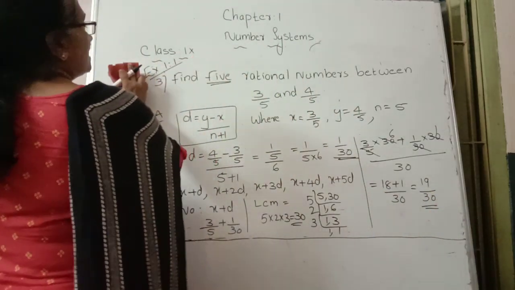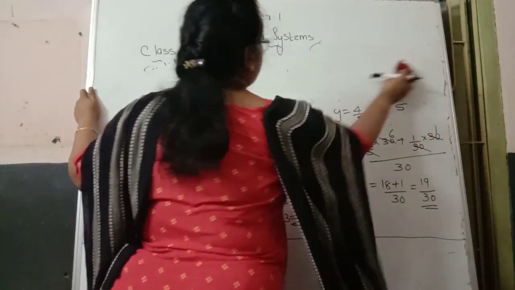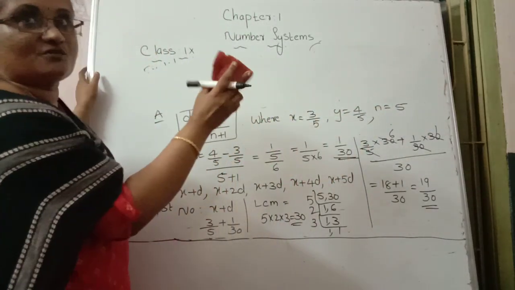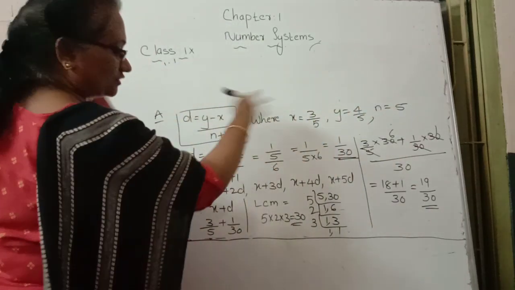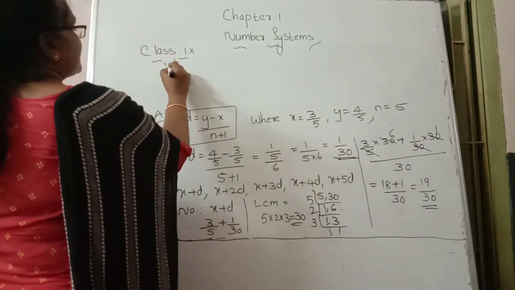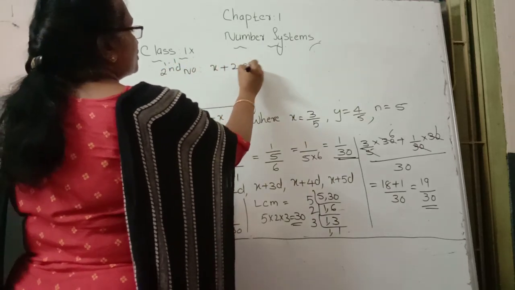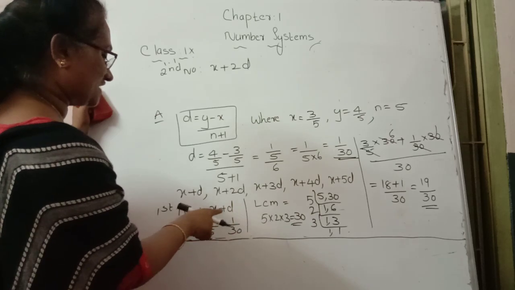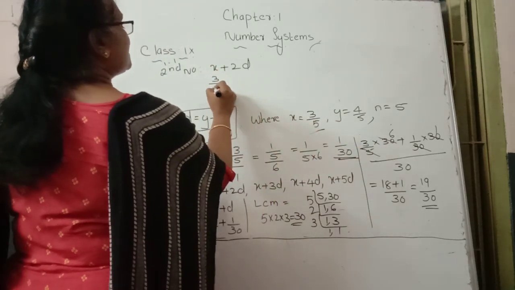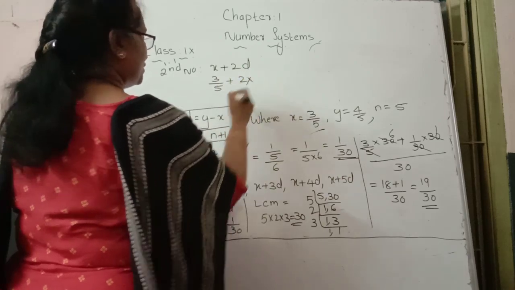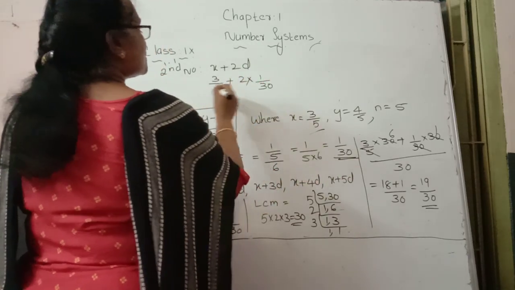In the same way we want to find the second number also. We find one more number, and the remaining numbers we can write directly. Then how do we find the second number? x plus 2d. The x value is represented as 3 by 5. So we write 3 by 5 plus 2 into d, where the d value we got is 1 by 30.